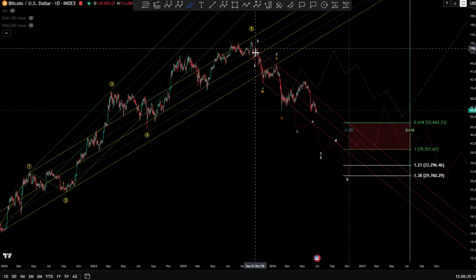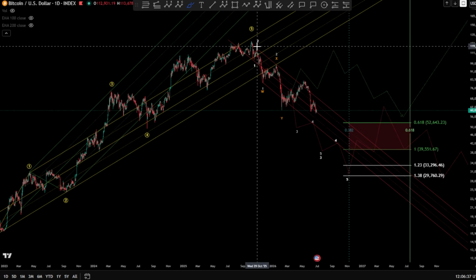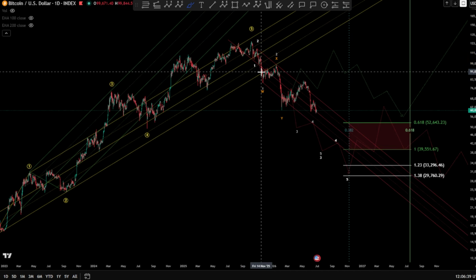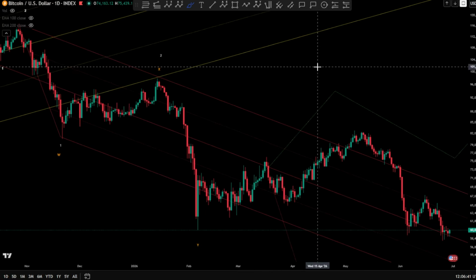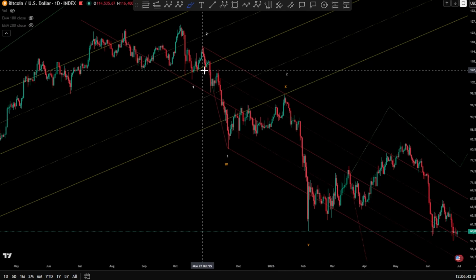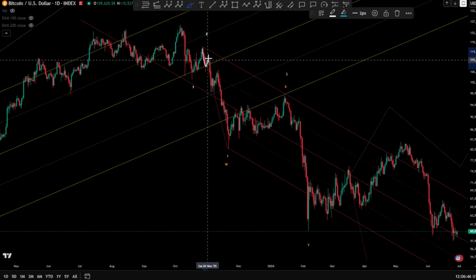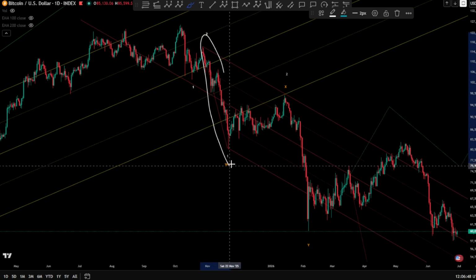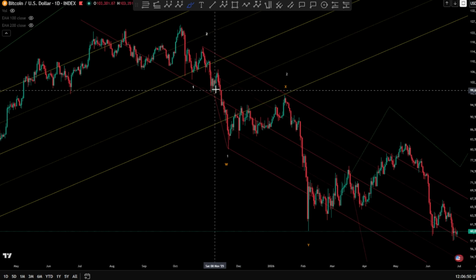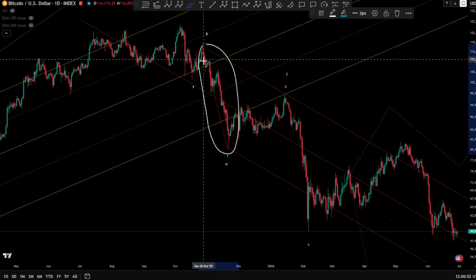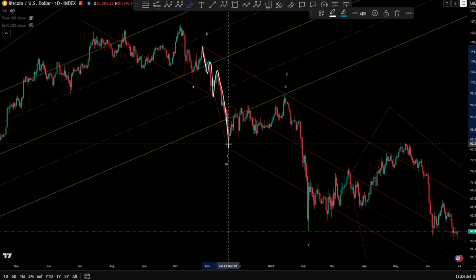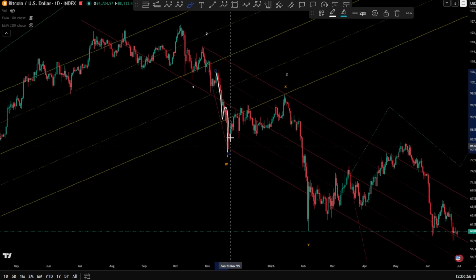Now, because of course the internal move here, this move, looks like an impulse, but if we dive inside it, you will realize that we have an invalidation between the 1, 2, 3, 4, and a 5, which is not allowed in an impulse, only in an expanding diagonal. So this is an expanding diagonal 1, 2, 3, 4, 5, especially as this is also a zigzag.